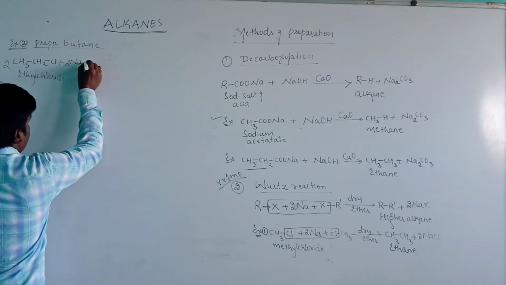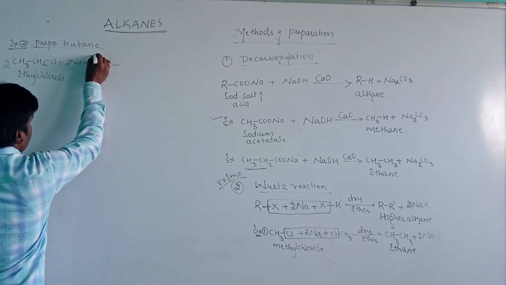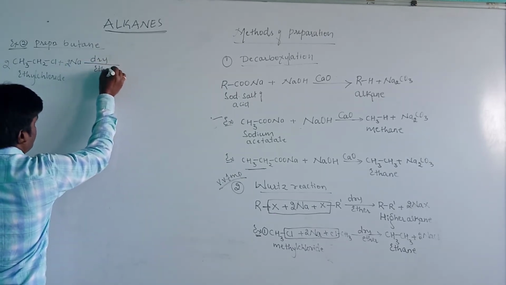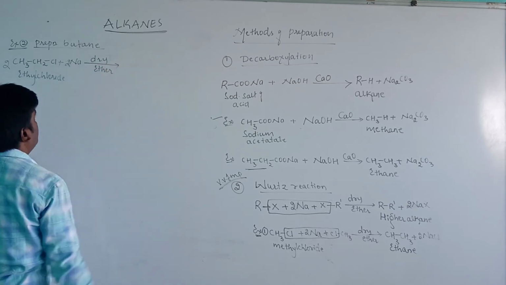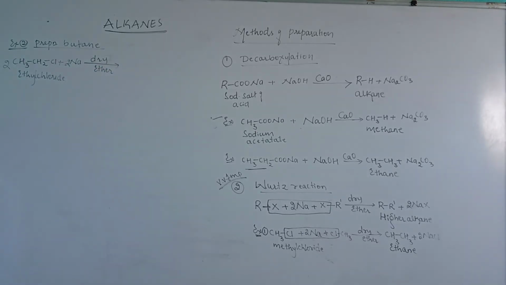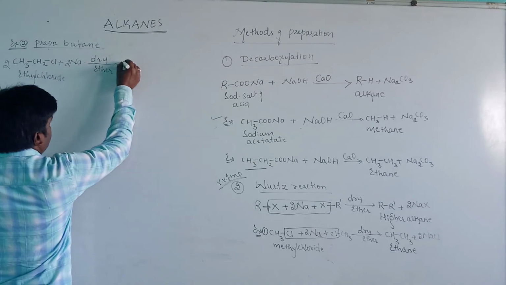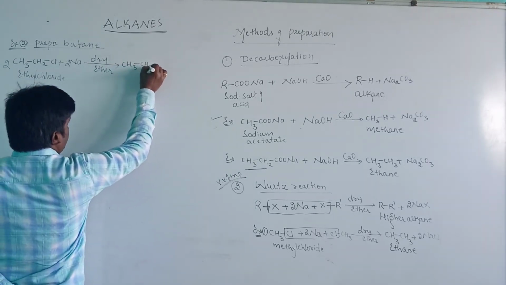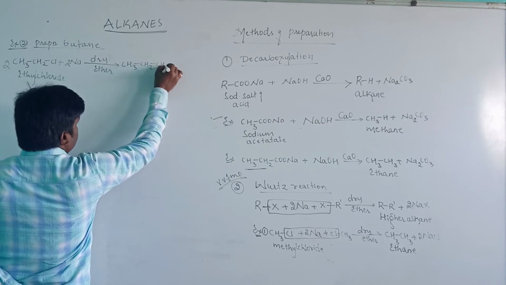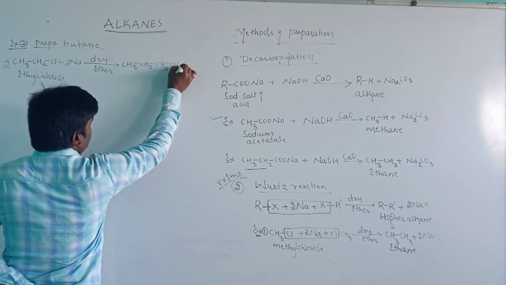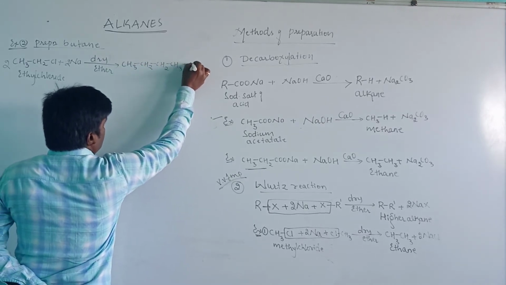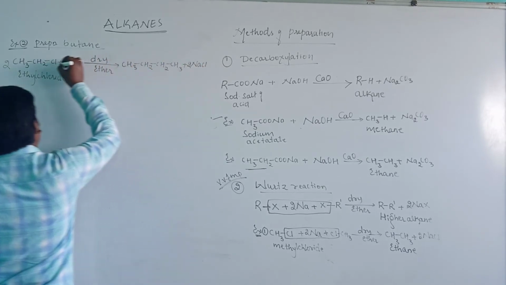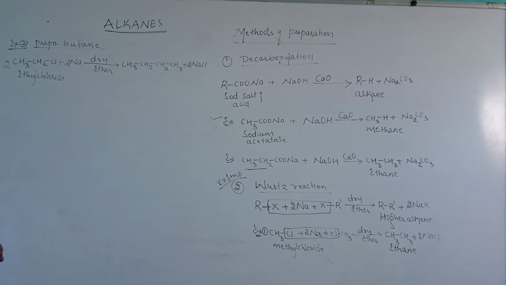This reaction is carried out in the presence of dry ether, then it will give the compound called a higher alkane. Here the higher alkane is butane, CH3CH2CH2CH3, plus 2 NaCl. Here is the complete balanced equation.